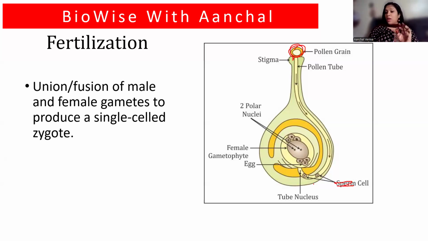The secondary nucleus is formed because of the fusion of two polar nuclei. The secondary nucleus fuses with the male gamete to form the endospermic nucleus. There is a fusion of three nuclei, so the process is called triple fusion. And since there are two male gametes, two fertilizations happening, it is called double fertilization. Understood what is double fertilization? We'll do it in detail.